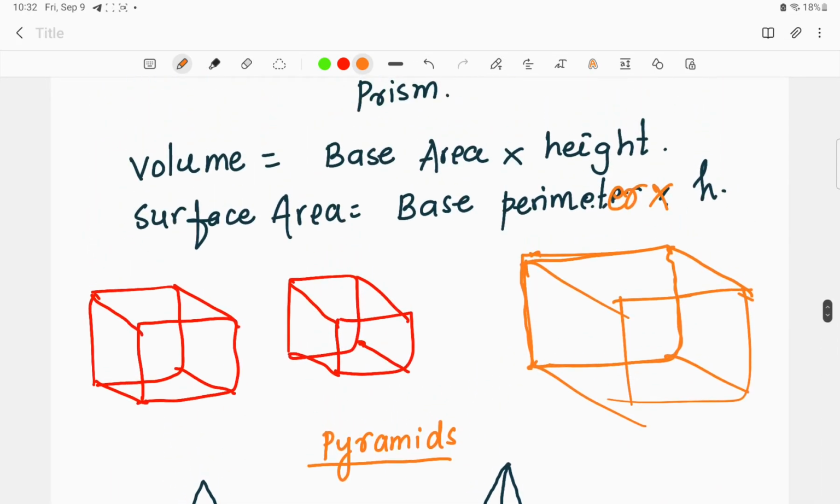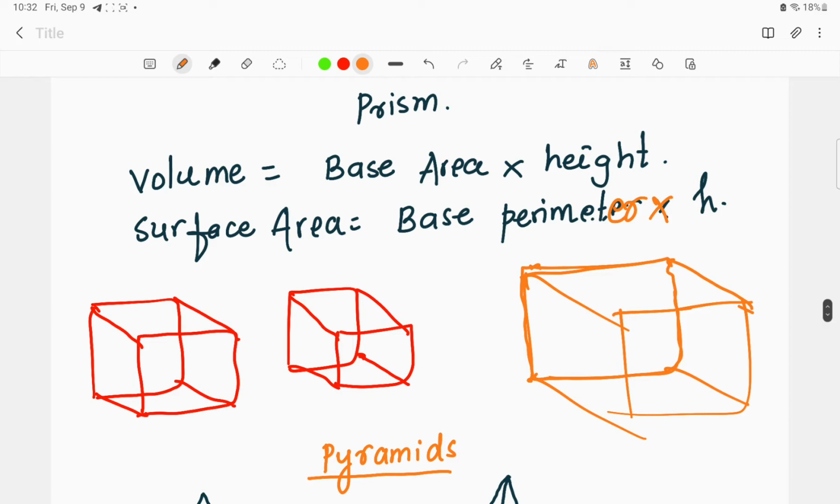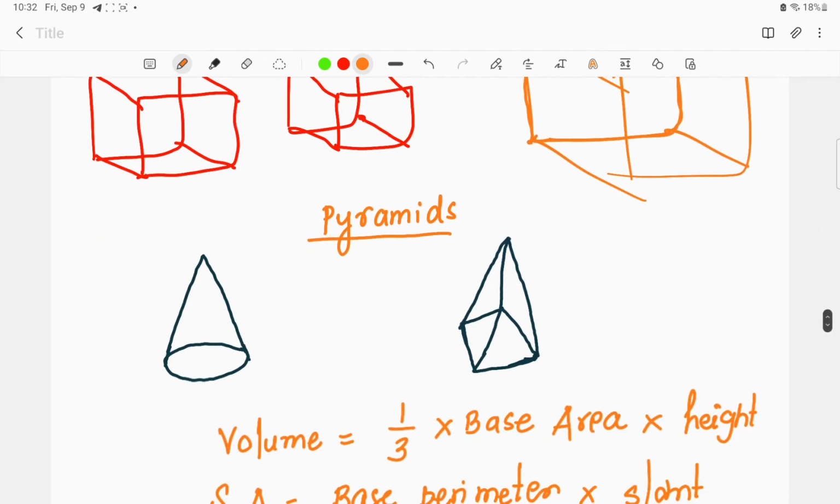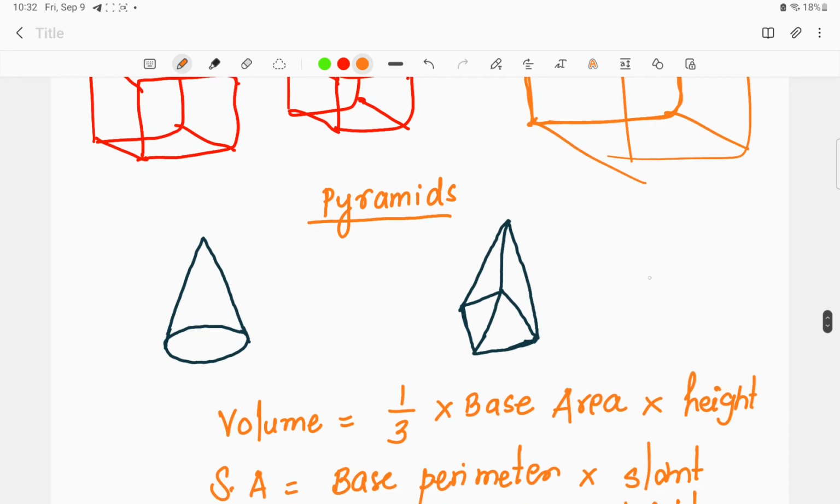Now in a prism, we have seen that the base remains constant until a particular height where the structure is forming. But in the case of a pyramid, this particular base is not continuing upwards. The shape gets into tapering ends.